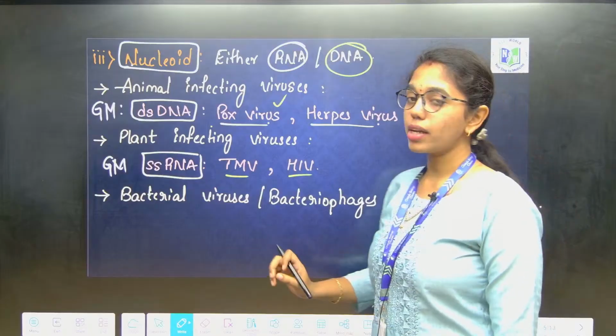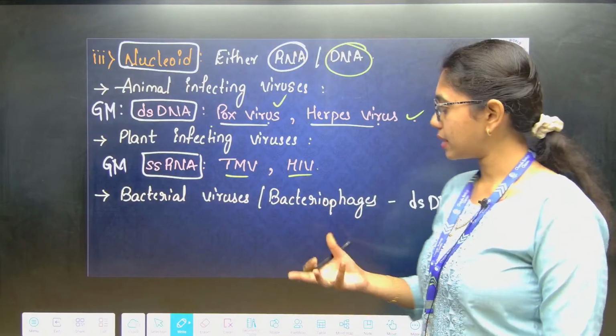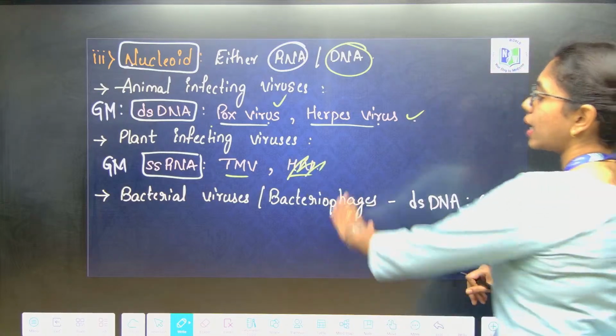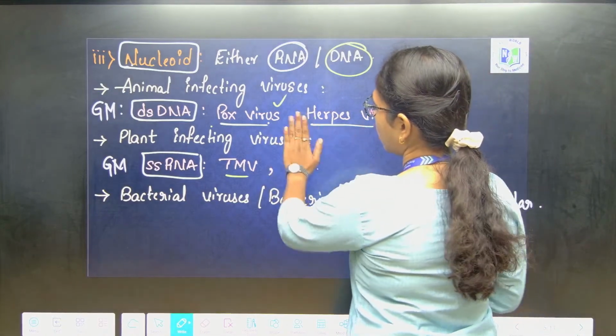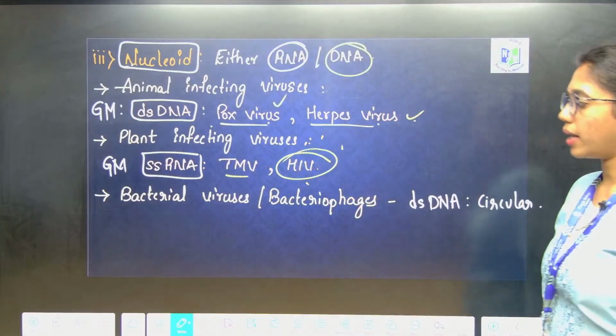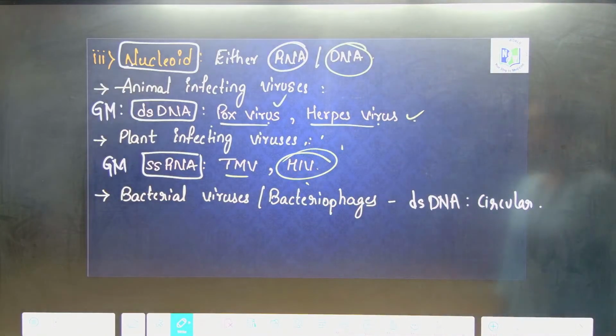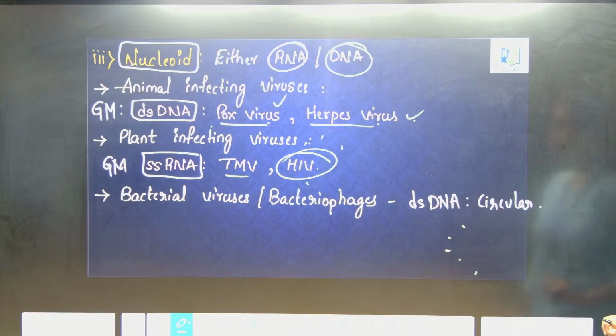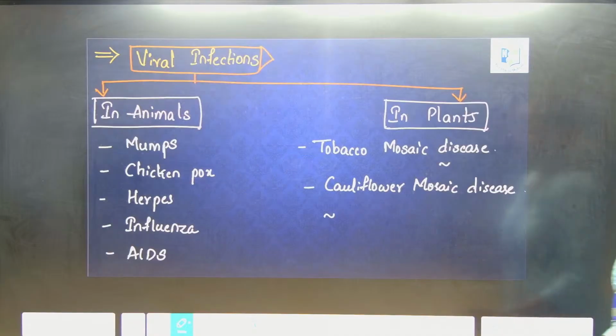Plant infecting viruses will have single stranded RNA. Examples include tobacco mosaic virus, not this one. This is an exception. This is not a plant infecting virus, but it is an exception which has single stranded RNA. Bacteriophages will also have double stranded DNA, which is in circular format.